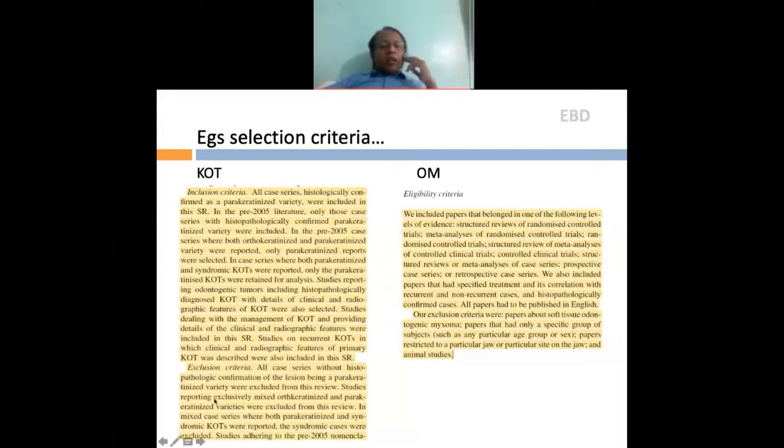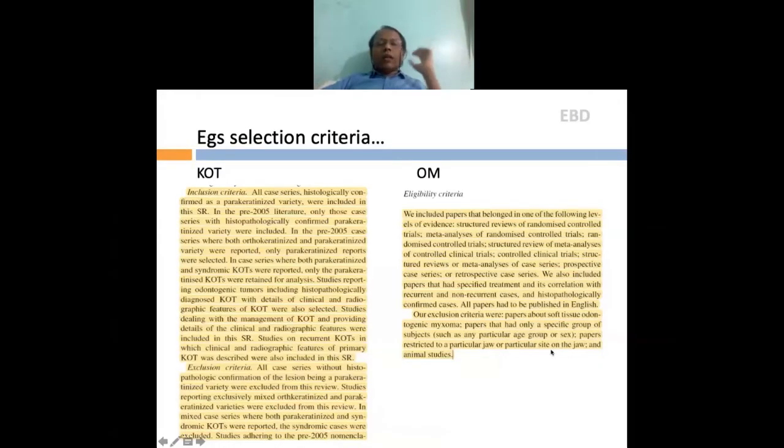Some of the exclusion criteria, let's go through some of them. I think we had included case series here. But again, review articles were excluded from this systematic review. And for odontogenic myxoma, our exclusion criteria were papers on soft tissue odontogenic myxoma. Any research done on specific groups, such as a particular age group or particular gender, was excluded. Restriction to any particular site or any particular job was also excluded.